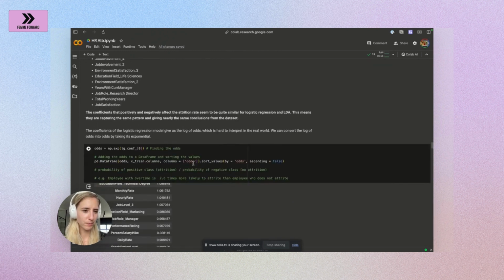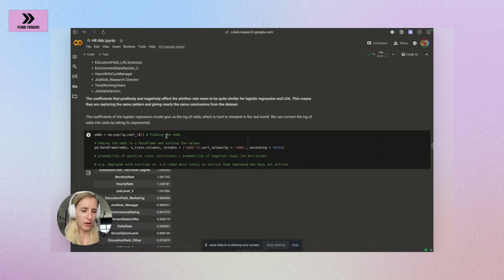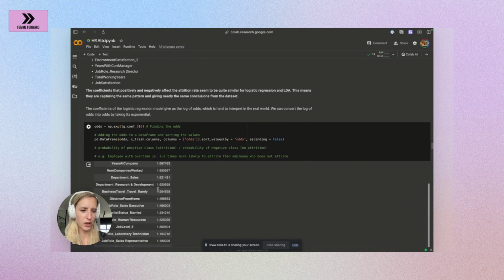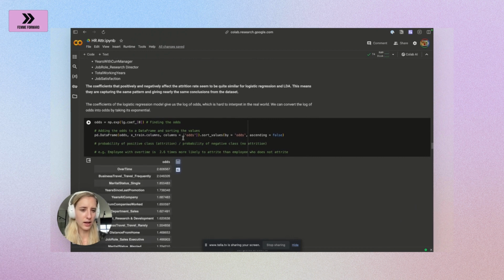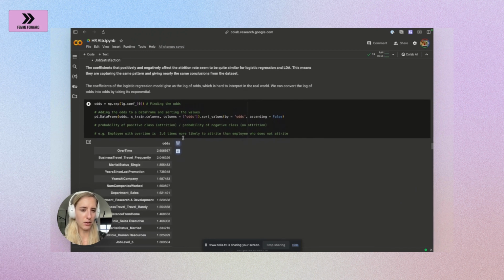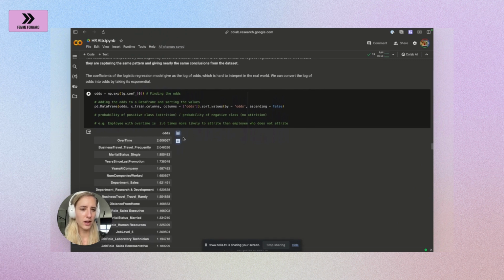Once we know that, we have gotten here the coefficients of the logistic regression model. That's not really great for interpretation, so we need to convert them back by taking their exponential. So that's better to be able to really say something about the model coefficients.